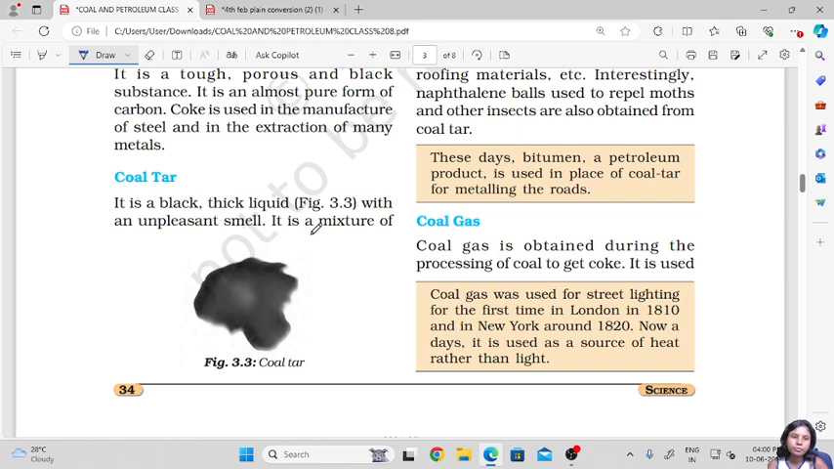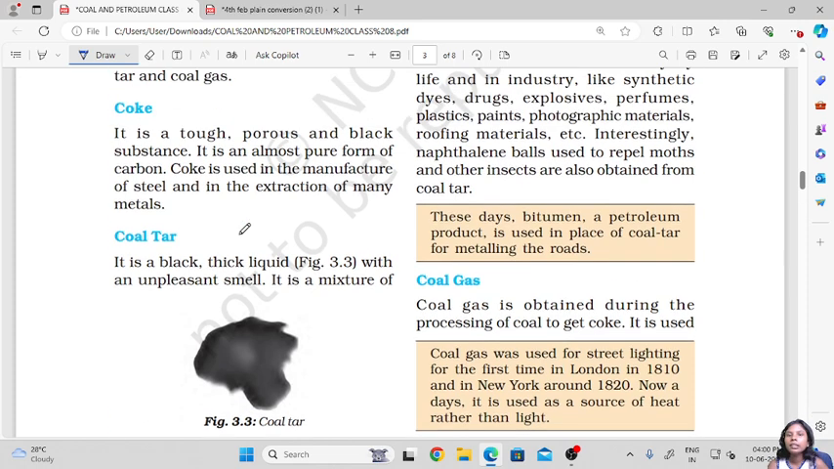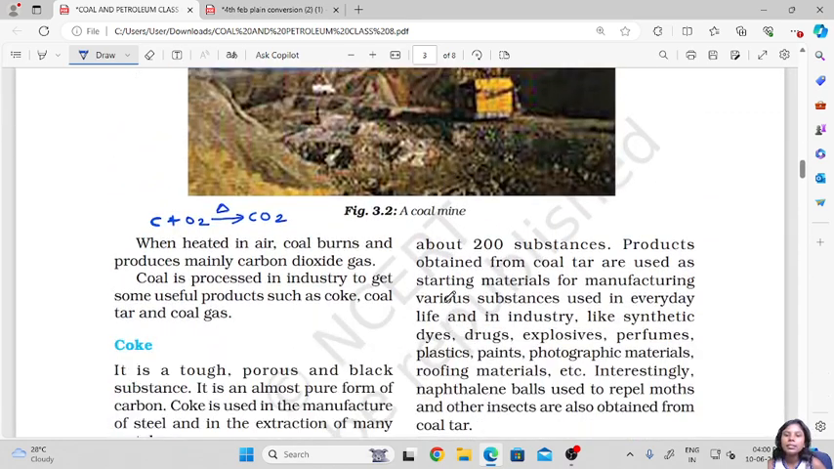So now a basic example of coal tar is the tar that is used to make roads. We have seen already that they get this machine which has a very hot liquid. It is not a proper liquid, but it is somewhat slimy. It is a bit thicker than a liquid. It is black and a bit slimy. So this is that coal tar. It is a black thick liquid, and it has a very unpleasant smell, and it is a mixture of about 2000 substances. That is what they are saying.